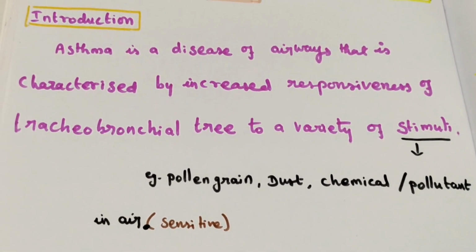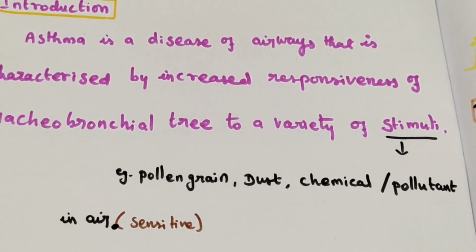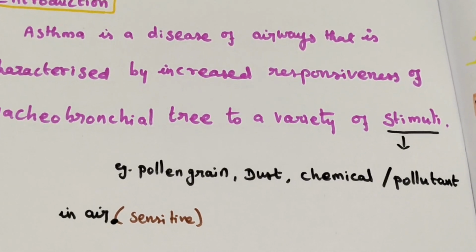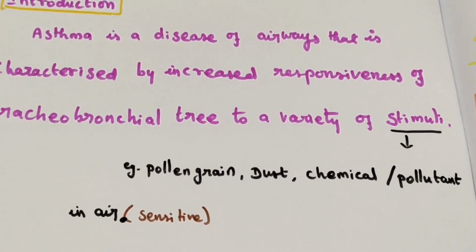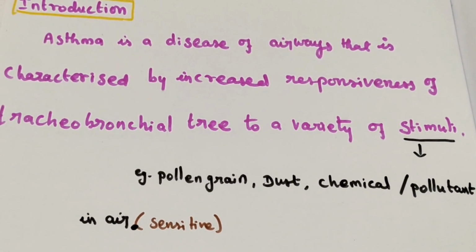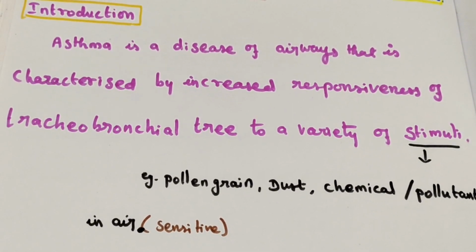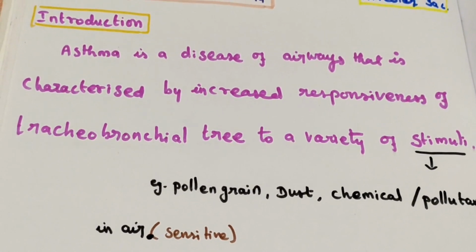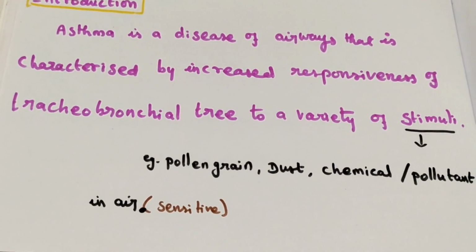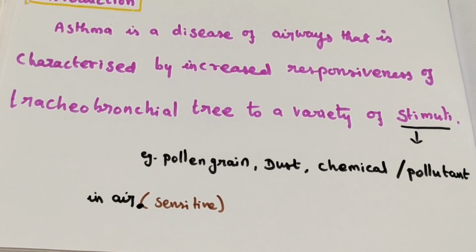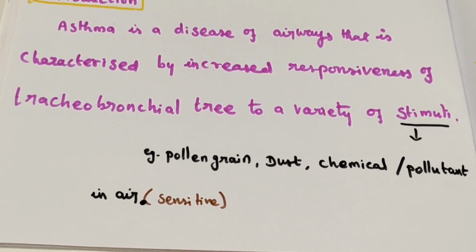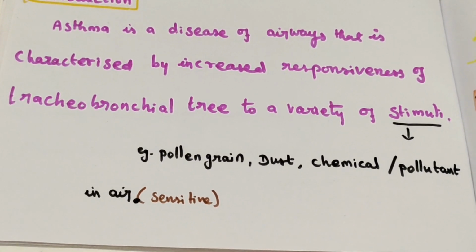For some people, the stimulus can be pollen grains, a particular pollen in a particular season. Whenever that particular pollen is present in the atmosphere from that flower, the person has an attack of asthma in that particular season. That is why it may be seasonal.